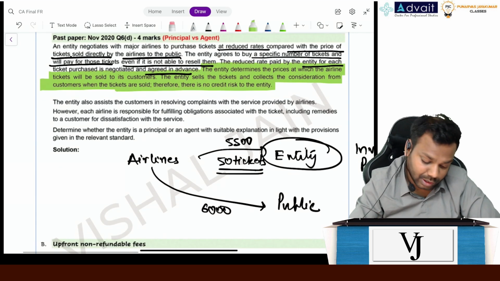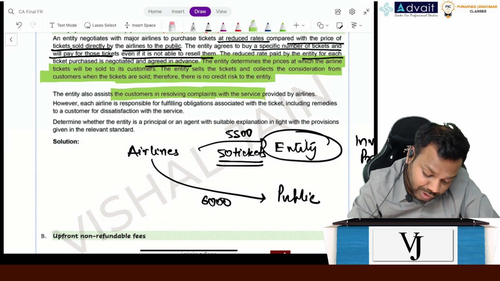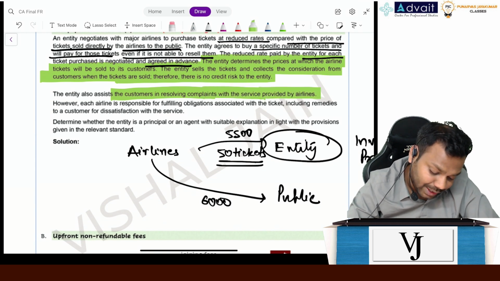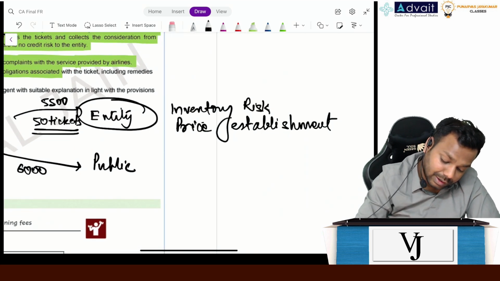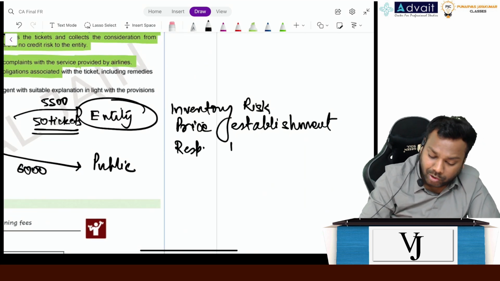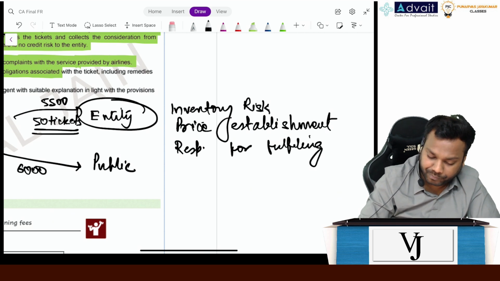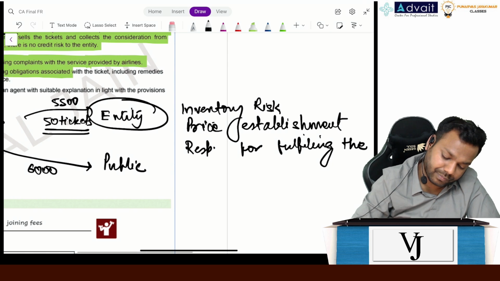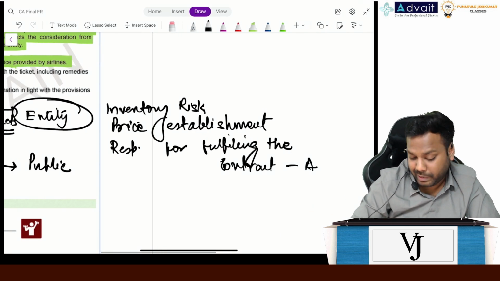The entity also assists the customers in resolving complaints about the service provided by the airlines. However, each airline is responsible for fulfilling the obligations. So the responsibility for fulfilling the contract is with the airlines.